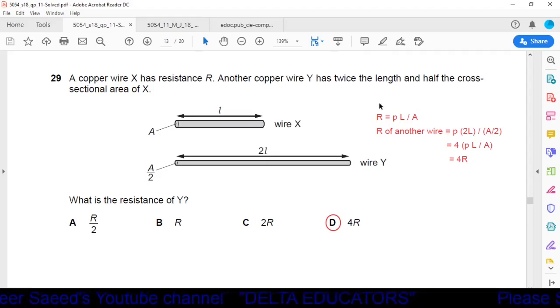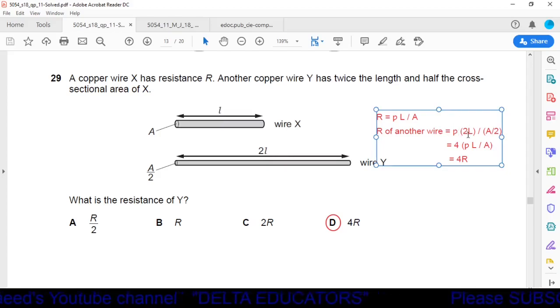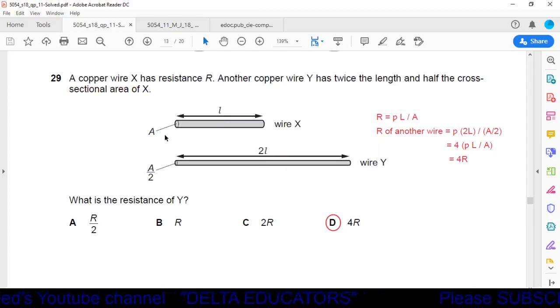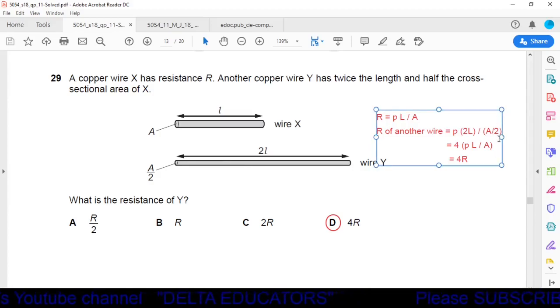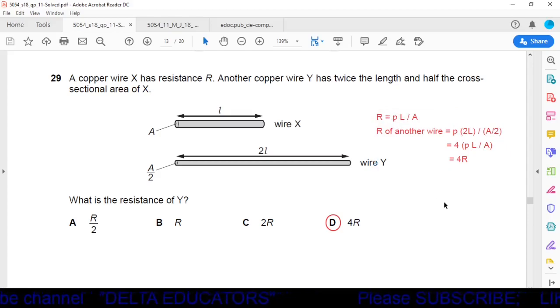Now here we have increased the length to twice. Before the length was L, now the length is 2L. Area was before A, now the area is half, now the area is A over 2. Now when we solve this, we will get 4 times rho L over A. Rho L over A is equal to R, so we can say the resistance in the wire Y will be equal to 4R, so the correct option is D.